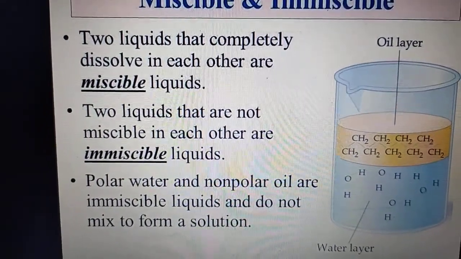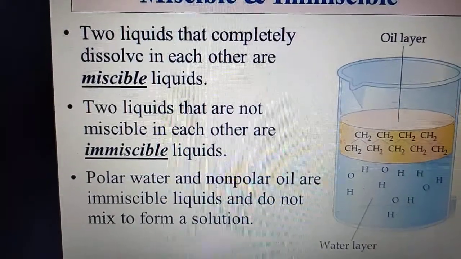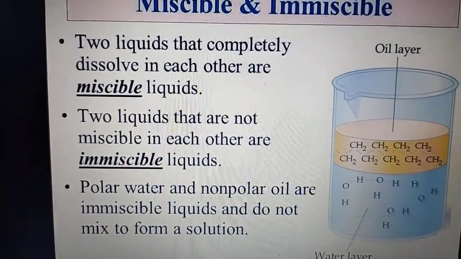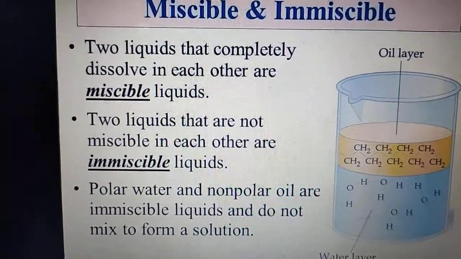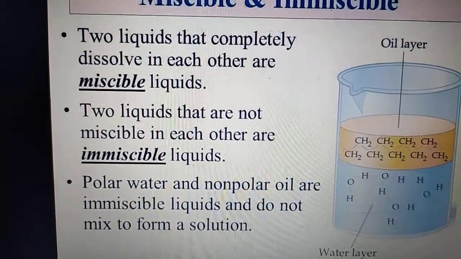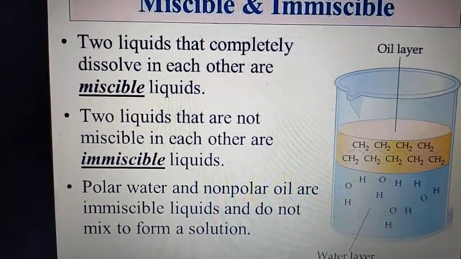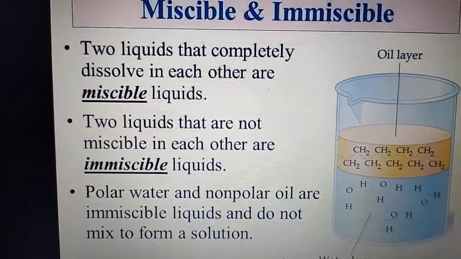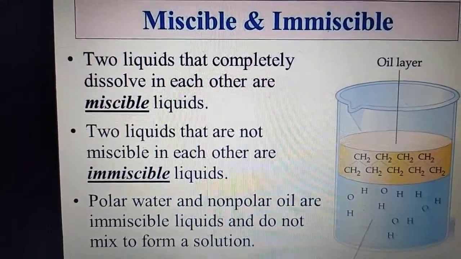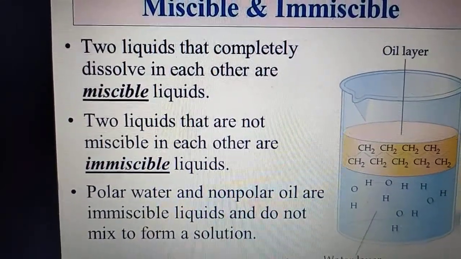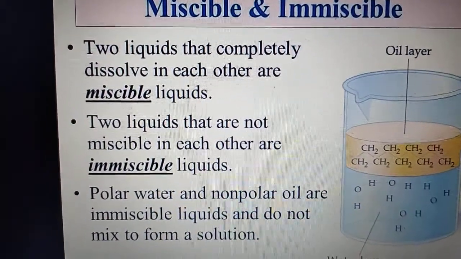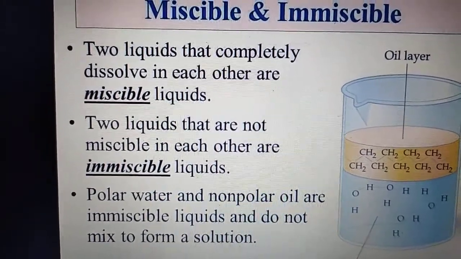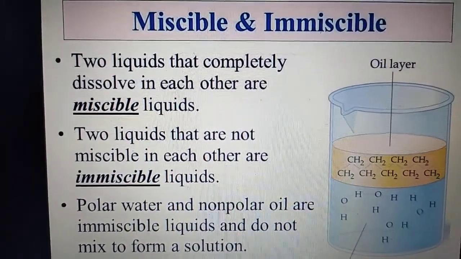So miscible is anything that blends together. What are the examples of miscible? Alcohol and water. There is no clear separation. If you mix these two, you cannot see any visible boundaries. So these liquids are miscible. Miscibility is the property of two substances to mix in all proportion. That is, we can say they fully dissolve in each other at any concentration, at any proportion, forming a homogeneous solution. If two liquids form a homogeneous solution, we call them miscible liquids.